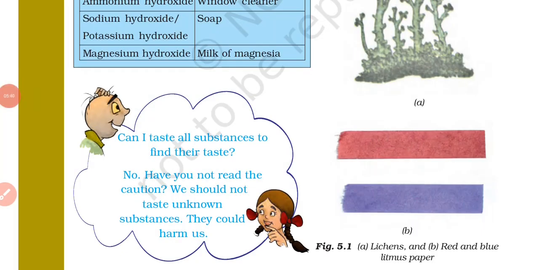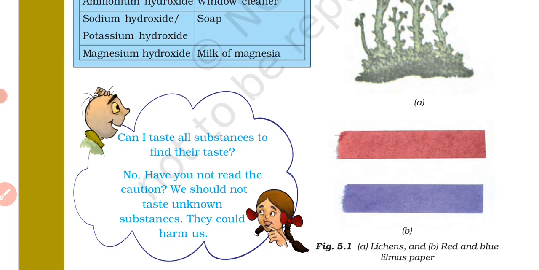So that's all for today's video. We have discussed the introduction, a brief concept about acids, bases and indicators. Acids are substances which are sour in taste, and bases are bitter in taste and soapy to the touch. Some substances can determine whether a substance is an acid or a base by changing color.